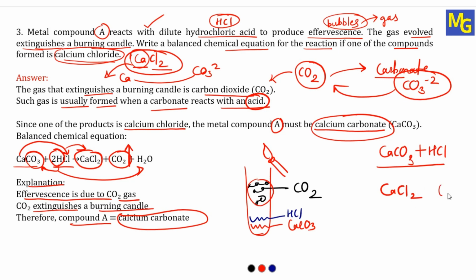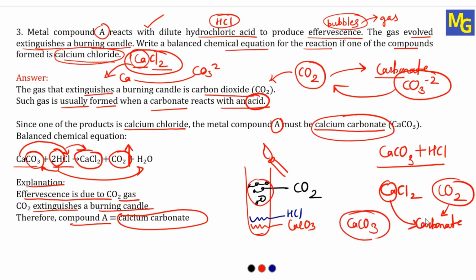Extinguish means the gas should be CO2. If you want CO2 gas, then there must be a carbonate. And one of the products is CaCl2, which means calcium combines with carbonate, it should be CaCO3, that is calcium carbonate. This is the hint which is used to solve this question.